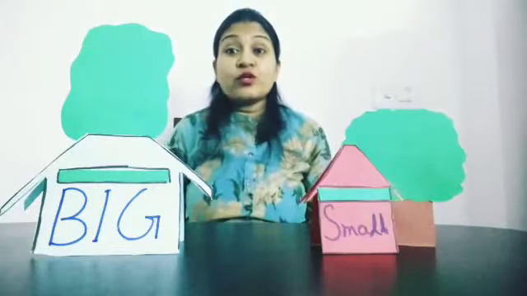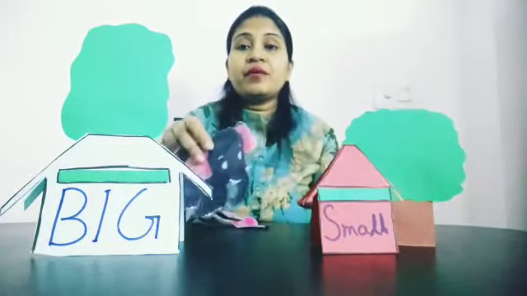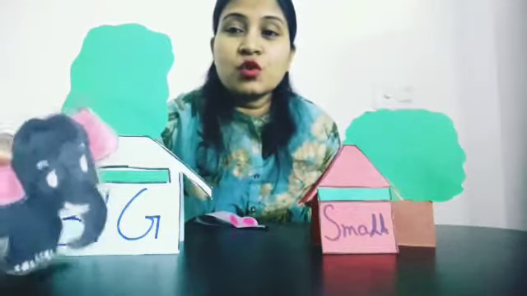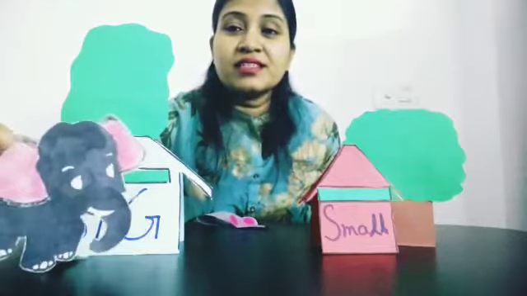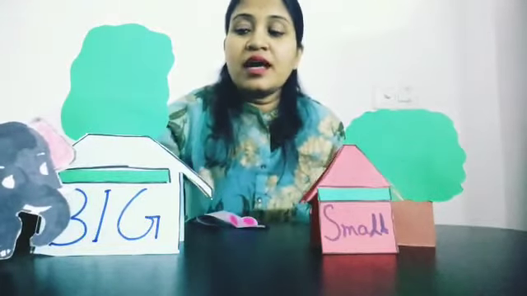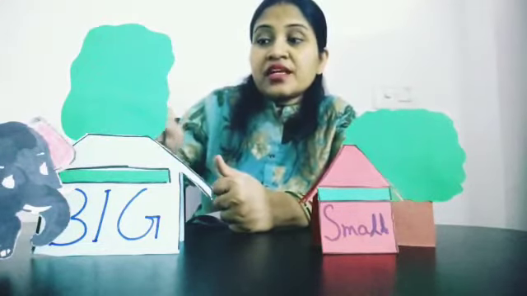And do you know where they live? Elephant lives in a very big house. As you can see, this house is so big, isn't it? This is the elephant's house, and near his house a big tree is also there.